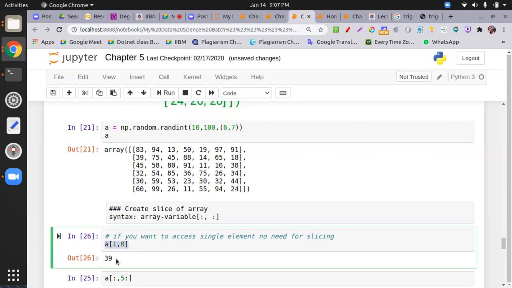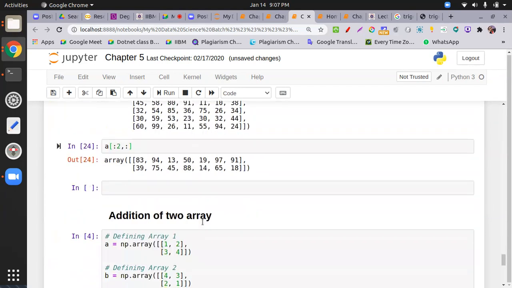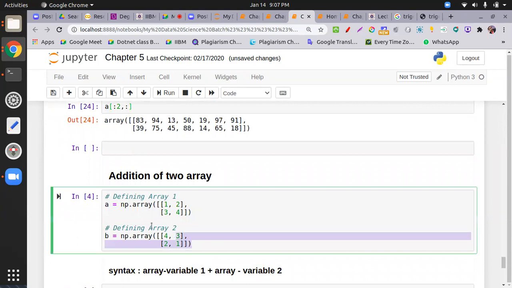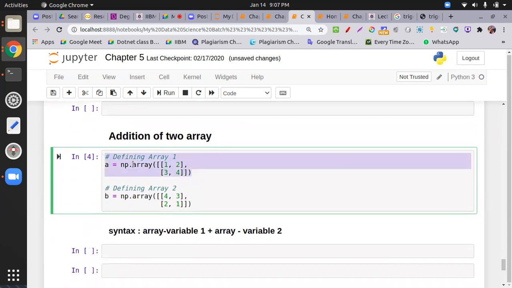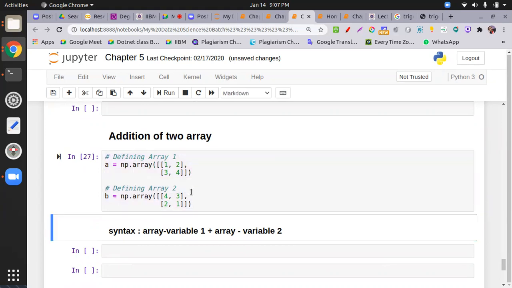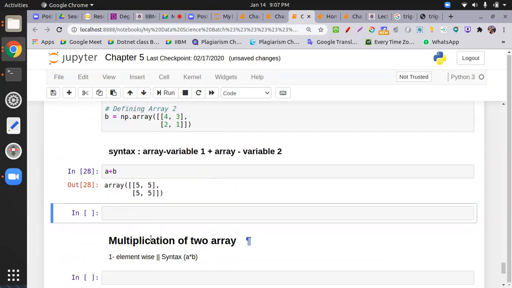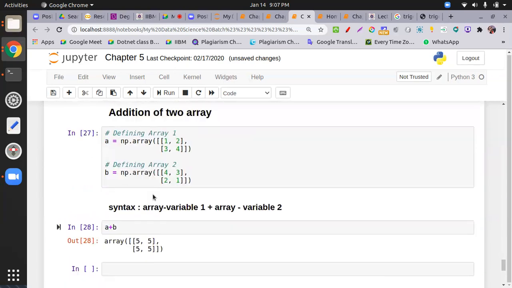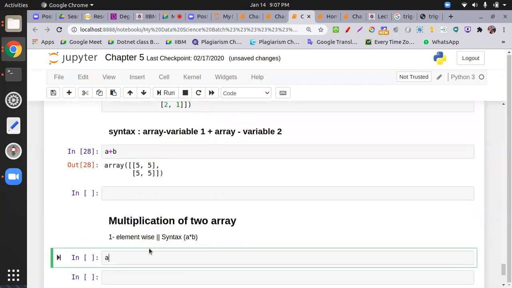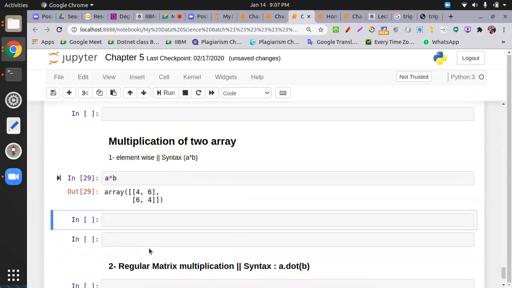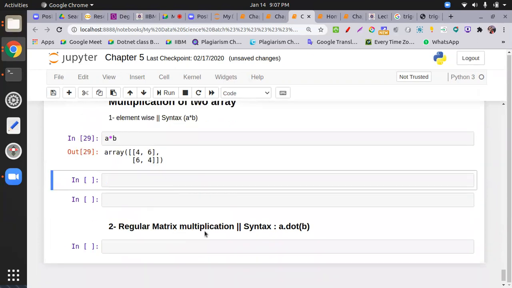All right. Proceeding, if you have arrays with the same dimension, you can add them. I have already put two arrays of the same dimension, two rows and two columns in both. So you can put a plus b. Similarly, we have multiplication, but multiplication of two types. One is direct multiplication, element to element, element wise, just a into b. And the second one, the conventional mathematics, dot product.